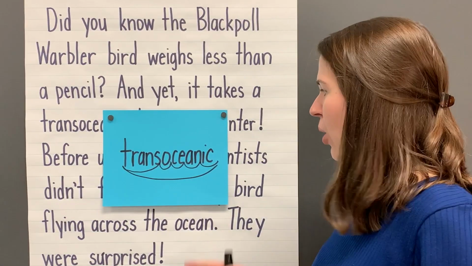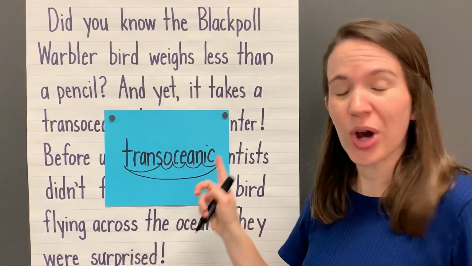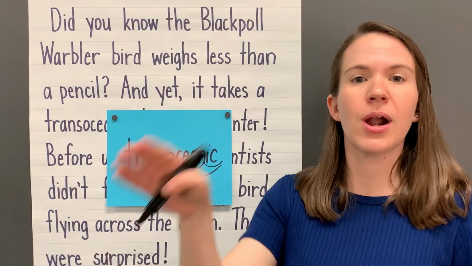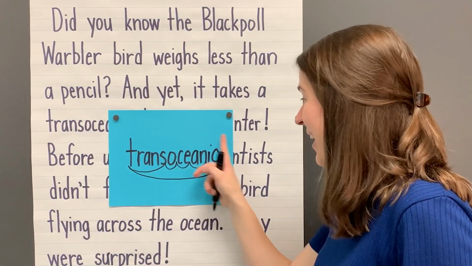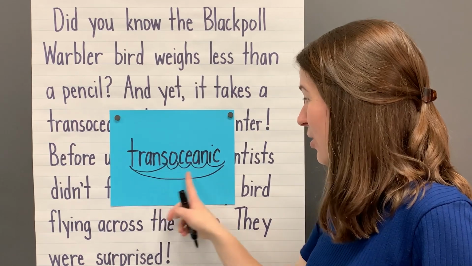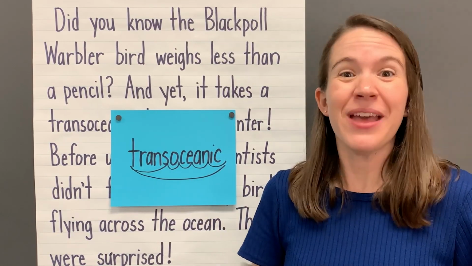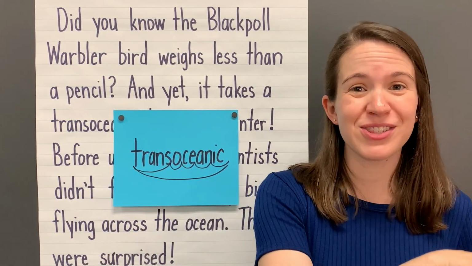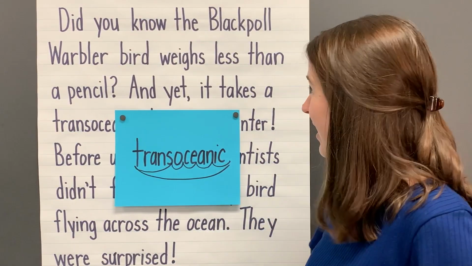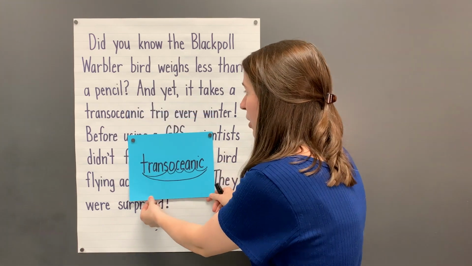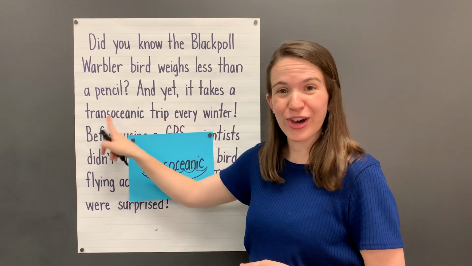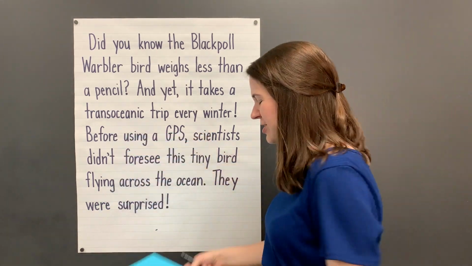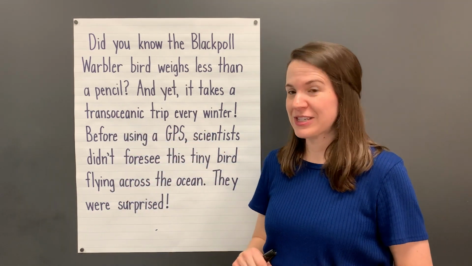Let's use what we know about the prefix trans to understand this word. We know that trans can mean across or beyond. And oceanic has this root right here, the base word ocean. That makes me think that transoceanic means across or beyond the ocean. So that means that this bird takes a trip across the ocean. Good work. Did you notice any other words that we could think about using the prefixes we've learned?